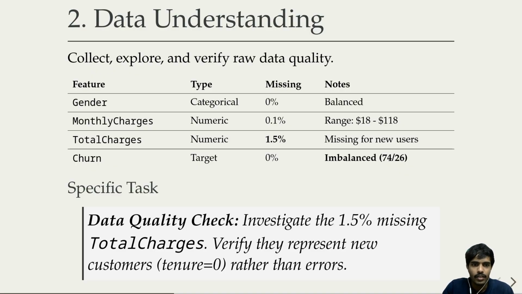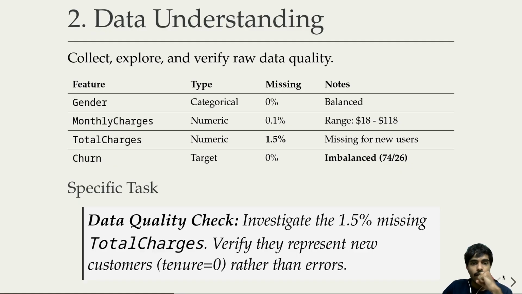Crucially, if we look at the total charge, it has 1.5 percent missing values. A rookie might delete these rows, but by investigating, we see these are brand new customers who haven't been billed yet. They are critical to keep, so we flag them to be fixed, not deleted, right?